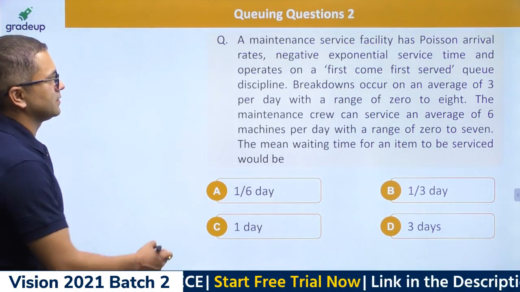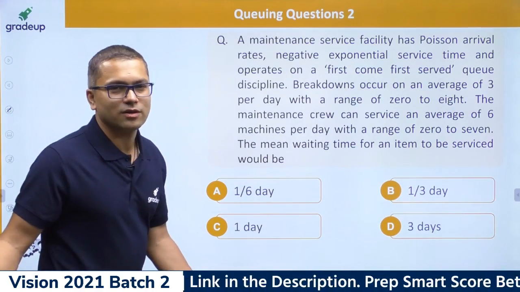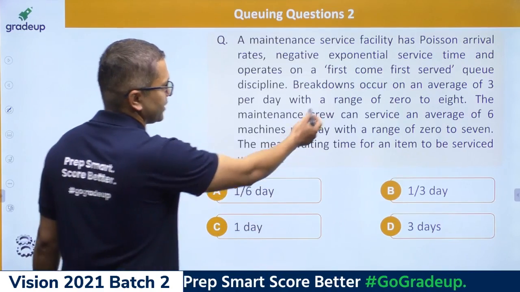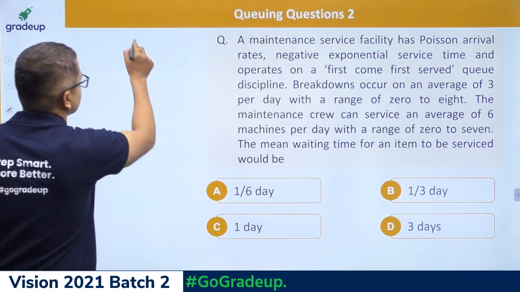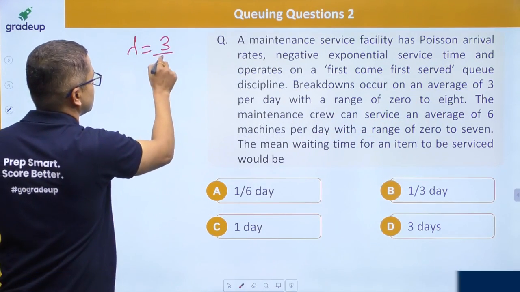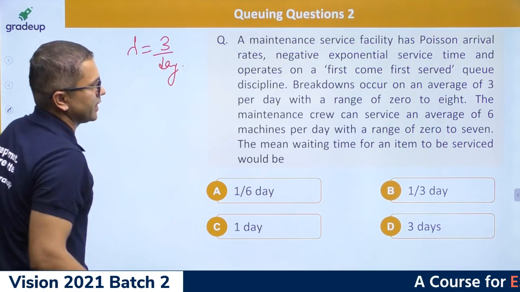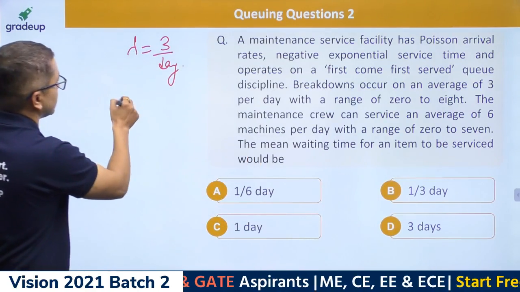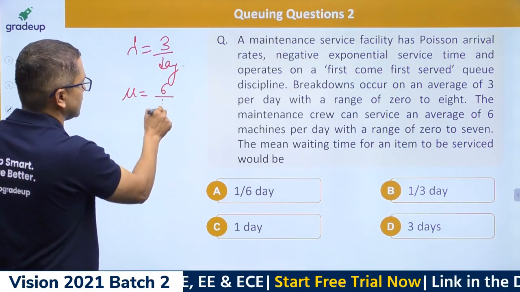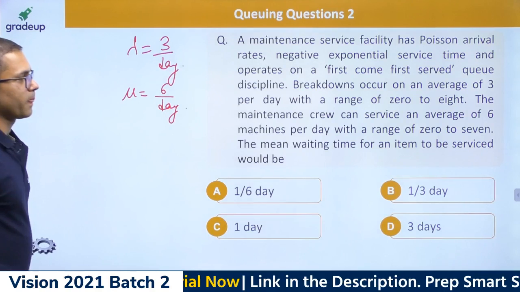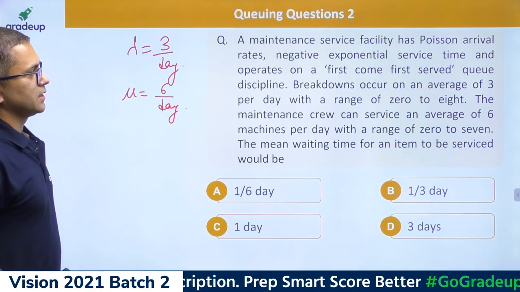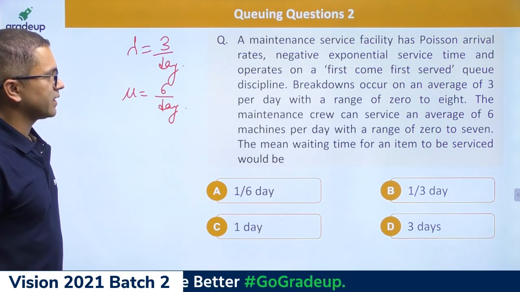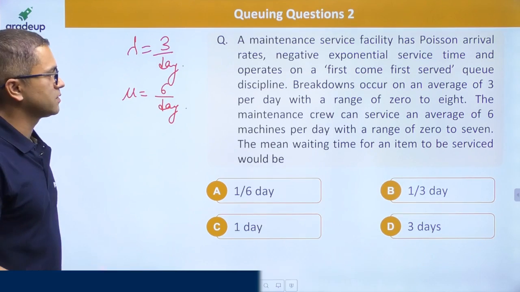So what is lambda? Always we talk about lambda and mu in this, right? Breakdowns occur on an average of 3 per day, so lambda is nothing but 3 per day. The maintenance crew can service an average of 6 machines per day, so mu equals 6 machines per day. With a range of 0 to 7, the mean waiting time for an item to be serviced would be.